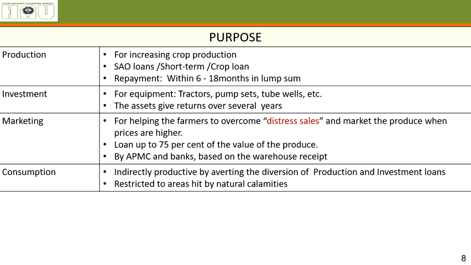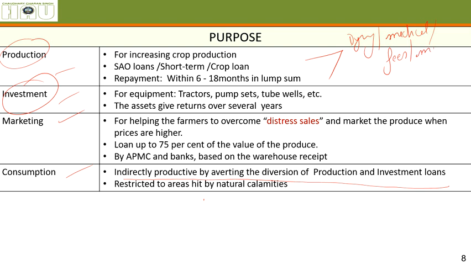Then this was marketing, investment and production loans. Now come consumption loans. These are indirectly productive by averting the diversion of production and investment loans. Whenever somebody takes a loan, they might have some other pressing needs. Somebody might be dying in their family, so there might be some medical problem, or some fees issue, a marriage, or some social festivals where the person needs to spend urgently.